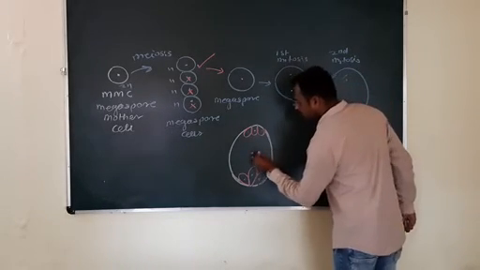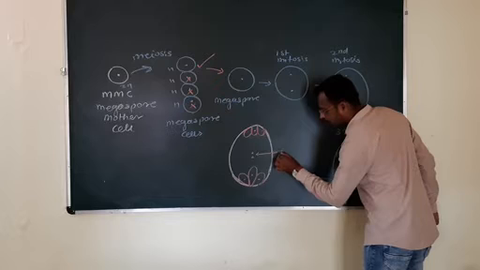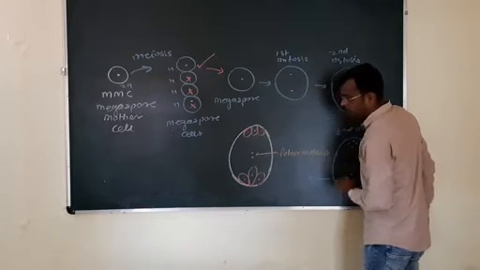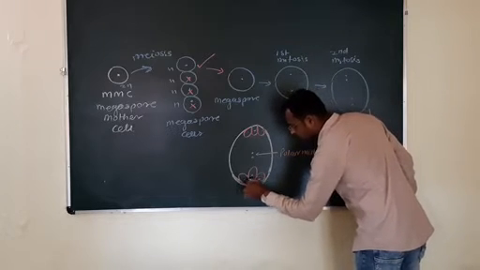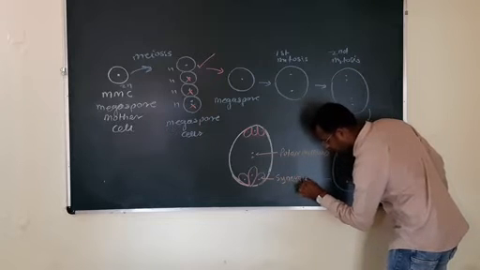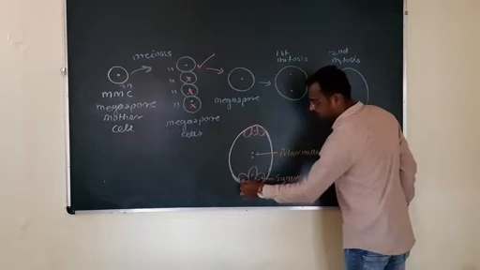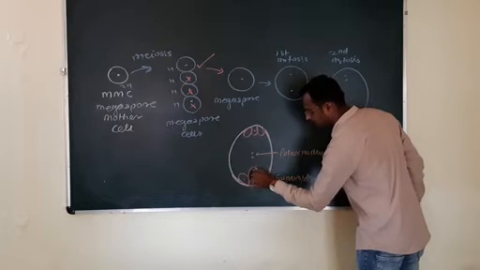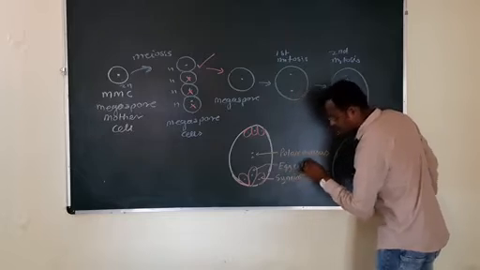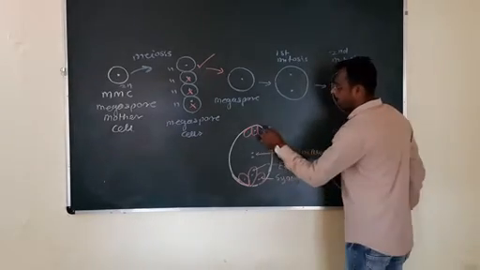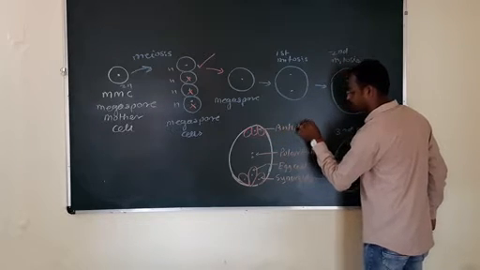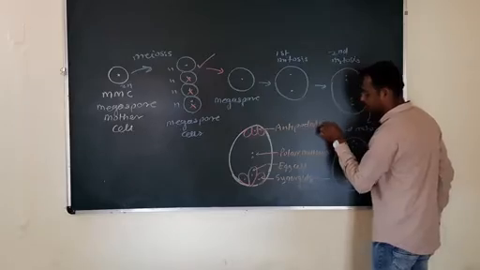Now these are the polar nucleus. These 2 cells are synergids. This one and this one is a synergid, and the very important, this is the egg cell, which serves as a female gamete, and these 3 cells are antipodal cells.